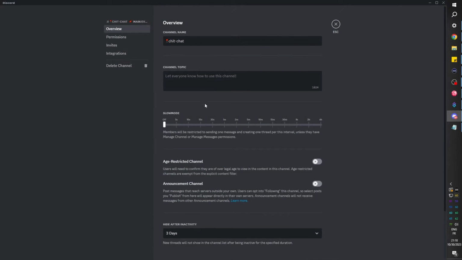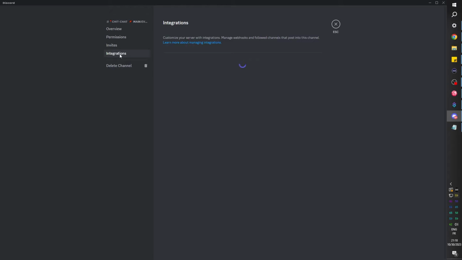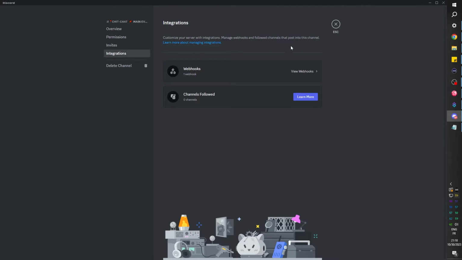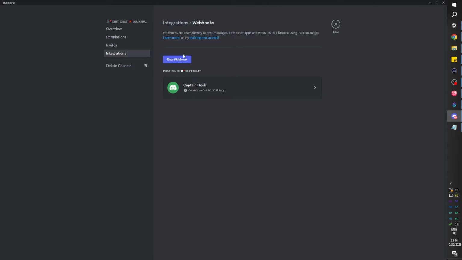Click edit channel, go to integrations, and then you can create something called a webhook. If you don't have any, you can click new webhook and it's going to create one. You can give it a name and it's basically going to be like, who is going to post this? Kind of like a bot, and then you pick the channel. All right. From there, you can click copy webhook URL. Keep in mind, you can also customize the image, but it doesn't matter.